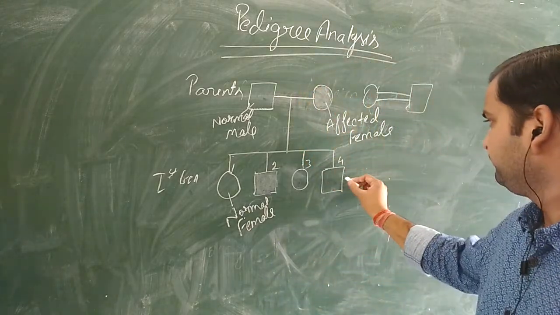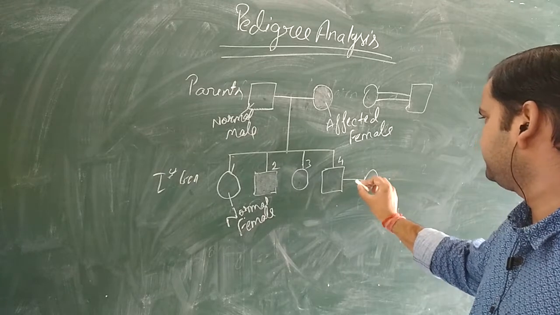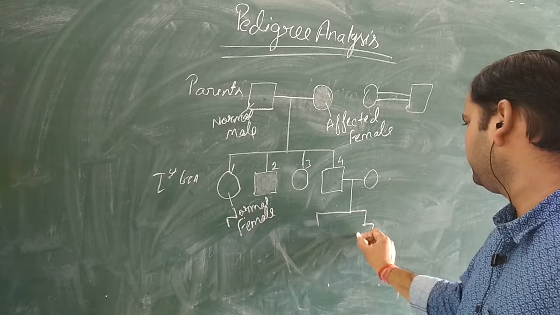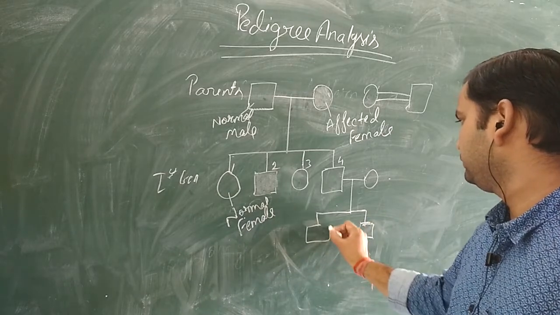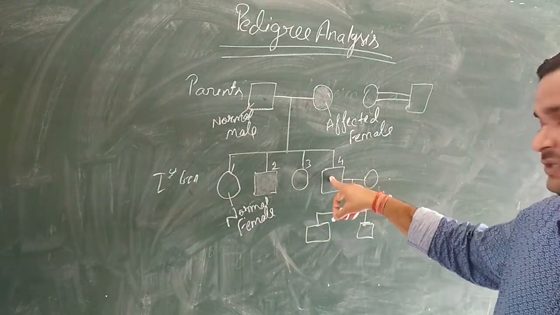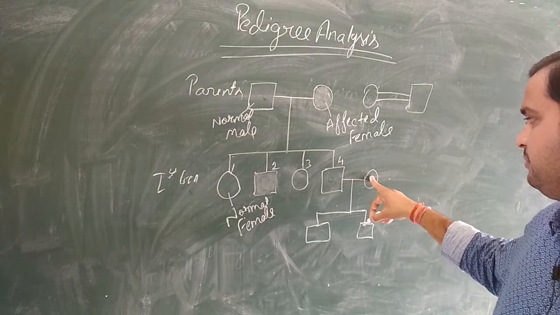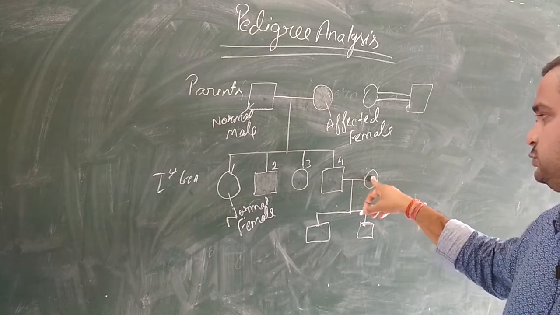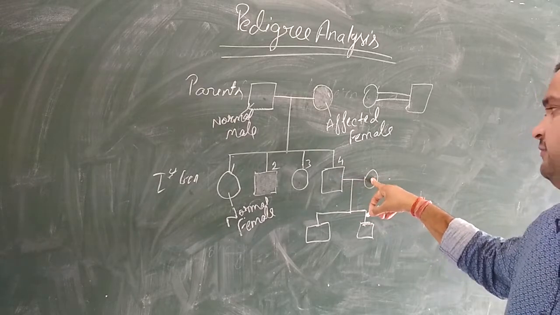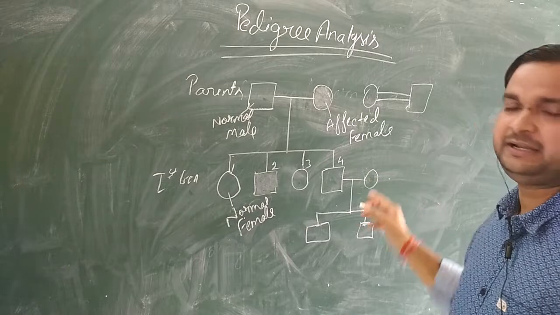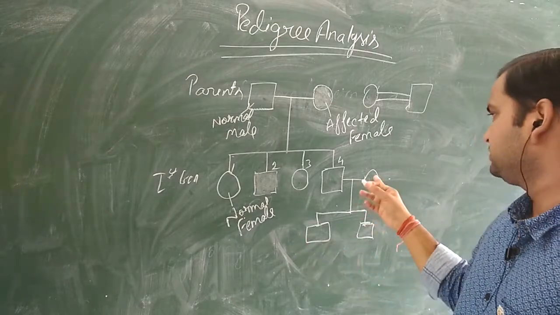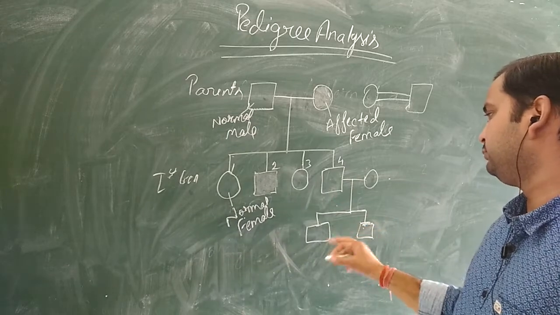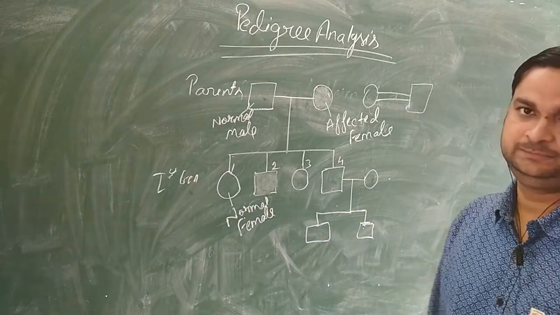Now suppose here I am going to make a line like this. What is the meaning of this one? It means this person has undergone marriage with this female, or we can say there is a marriage between these two. This is from another family, because its inheritance pattern is not shown. It means this is from another family. Then marriage is there, and then two children are born, and both of them are male.